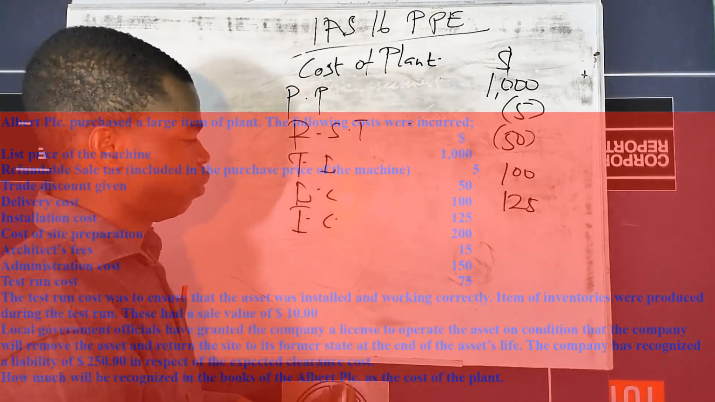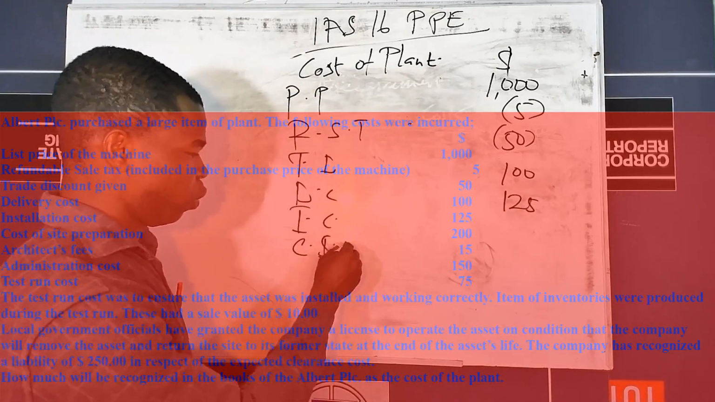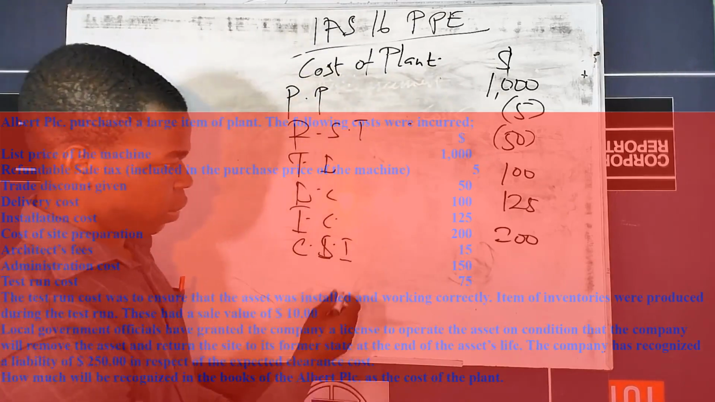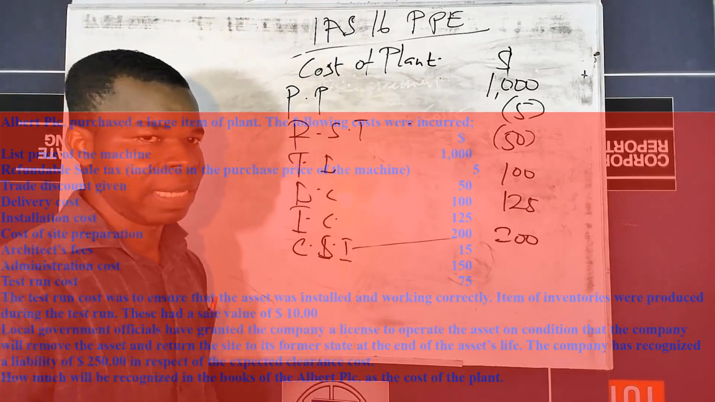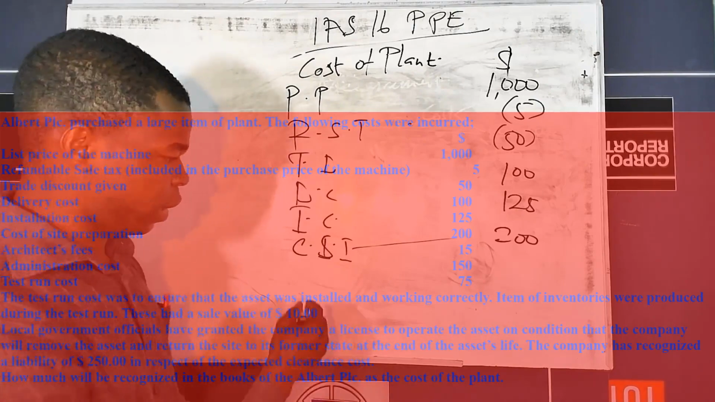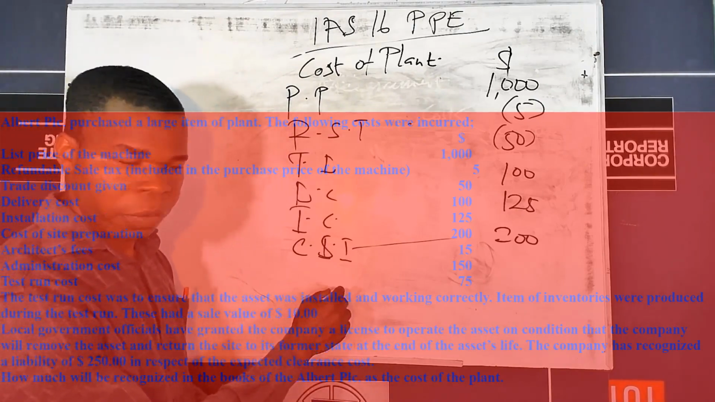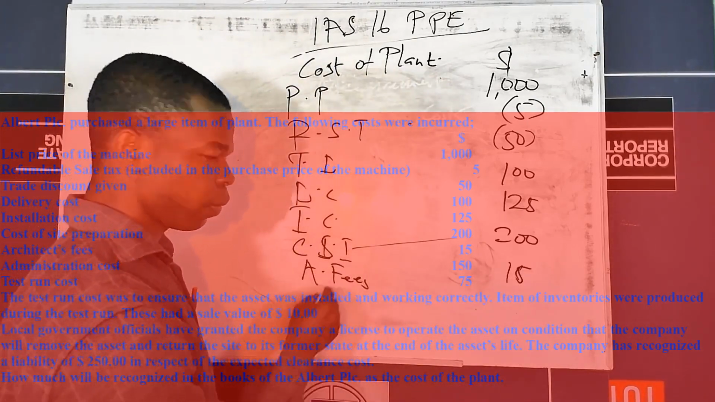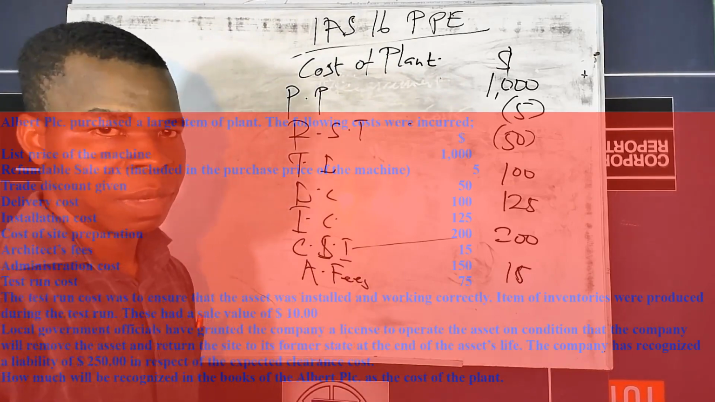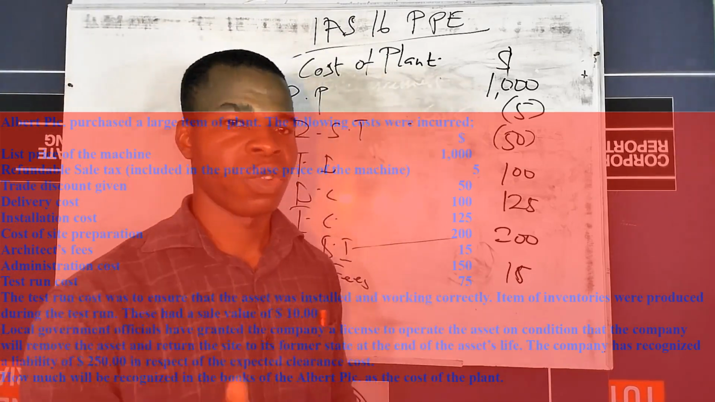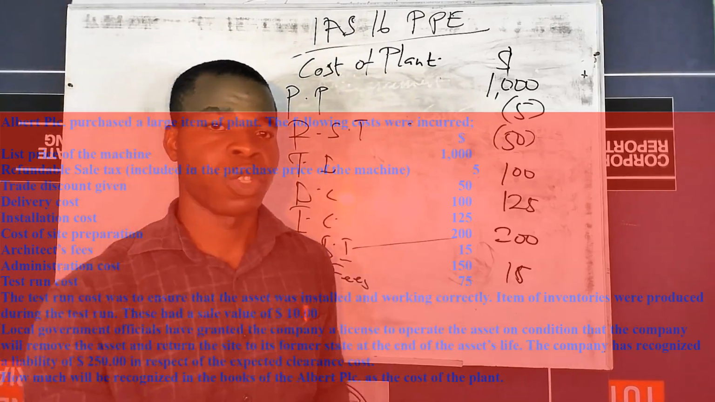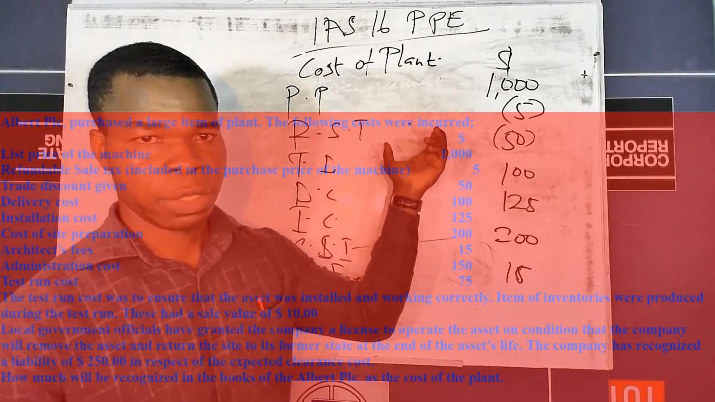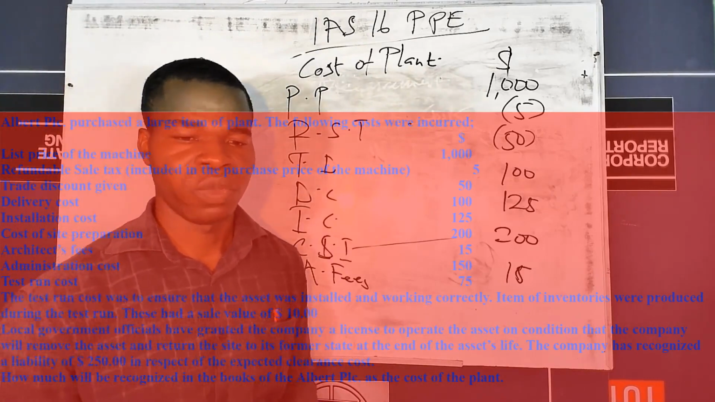We also have cost of site preparation, which is also supposed to be captured, and that amount is 200. And then we also have architect's fees, which is the same as professional fees, which is $15. And then we have administrative costs. Please, administration cost is not a capital cost. Those costs are supposed to be directly expensed in the P&L account as an expense. They don't form part of the cost of the asset. So in this case, we are not going to capitalize the administration cost.